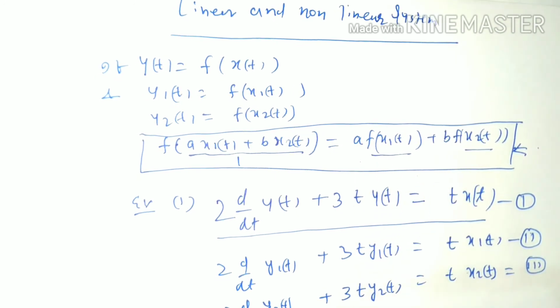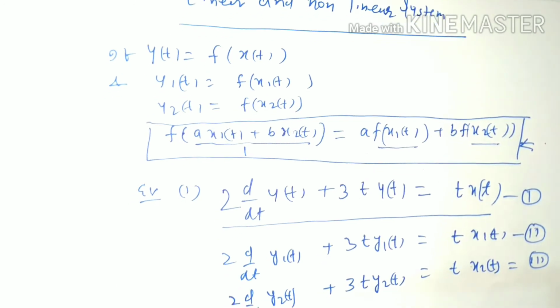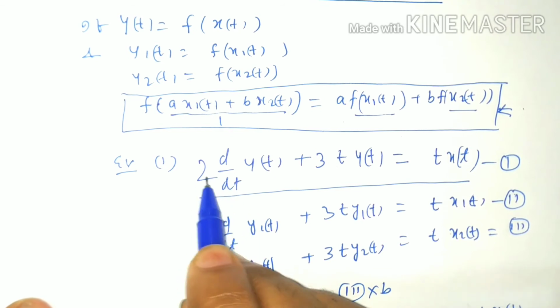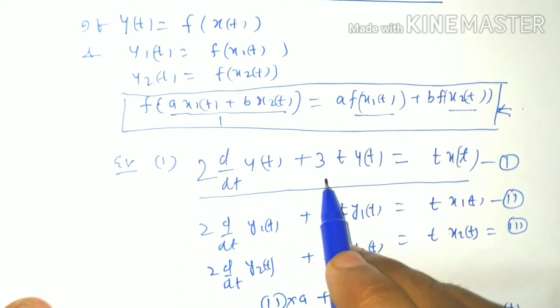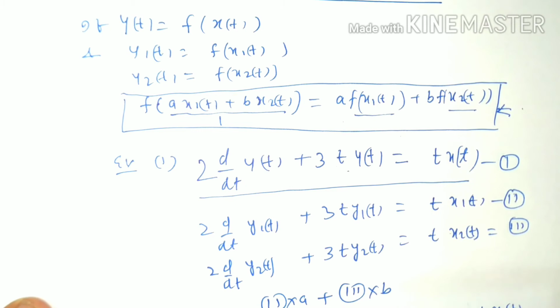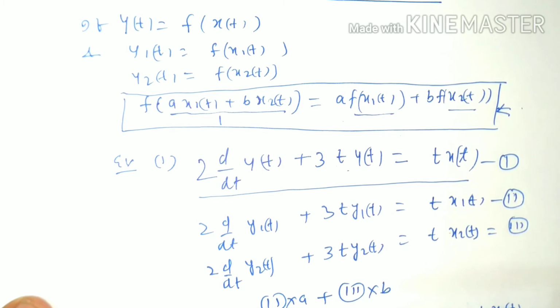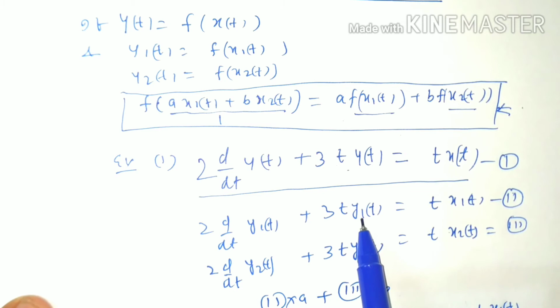Let us explain it with an example. Let this be a dynamic system, 2 d by dt of yt plus 3t yt equal to txt, and we have to check whether it is linear or non-linear. Now let x1t be the input of that dynamic system and its corresponding output be y1t.